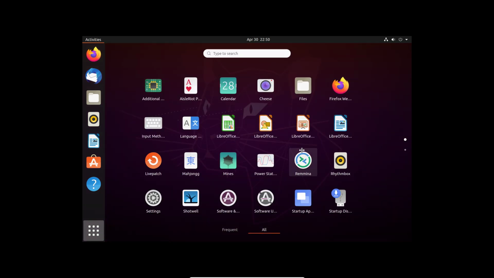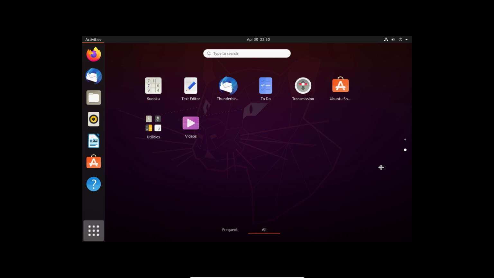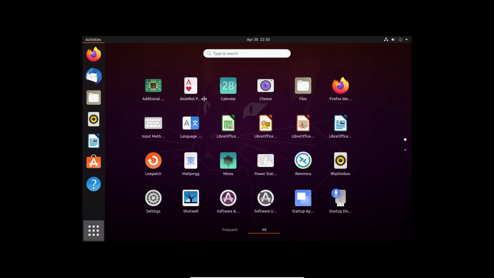And here is everything available that you might want to look into. So all these applications, and the operating system itself, Ubuntu, are what's called open source, which means everything's free and every single application is free.